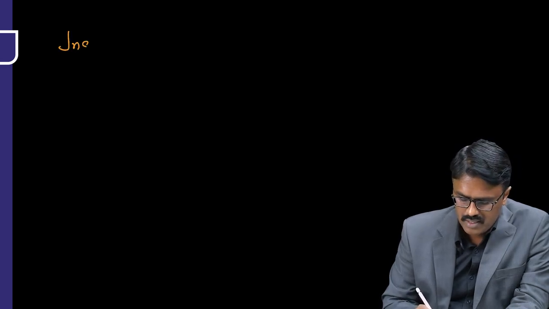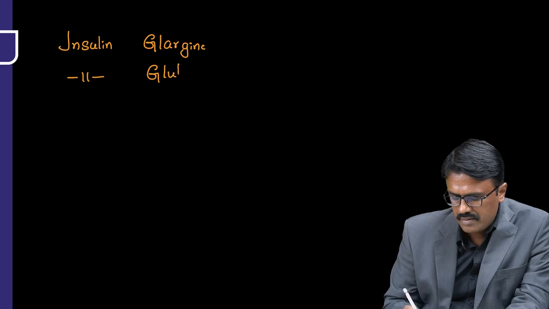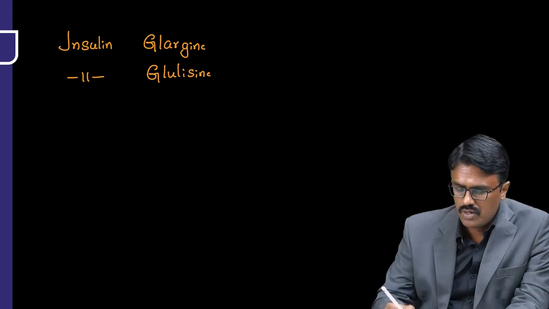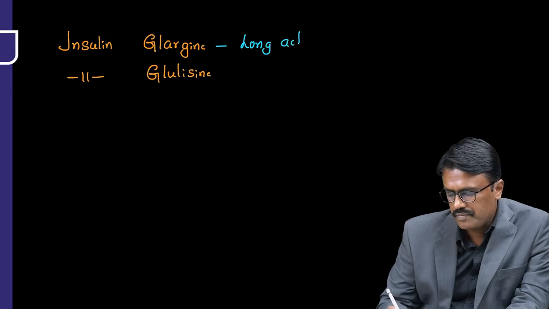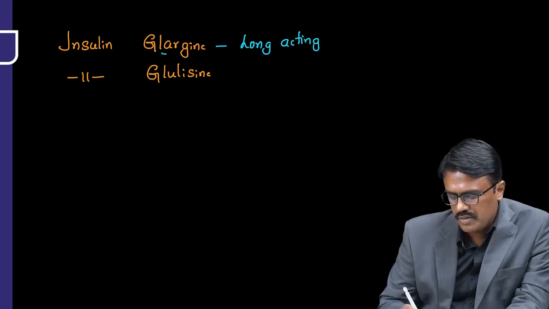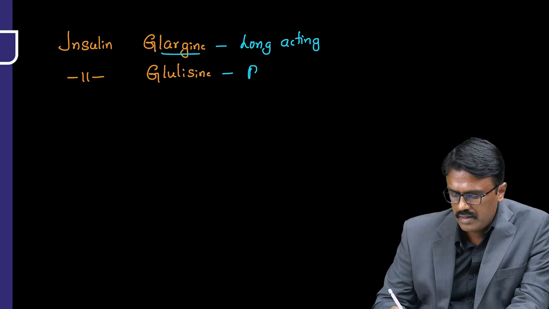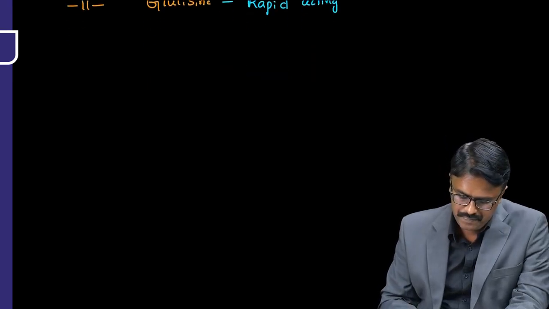In insulin preparations also there is a confusion. What is that? Insulin glargine, and one more insulin, glulisine. Remember glargine ends with large. So remember it is the long acting insulin. So large, it is longer acting. Glulisine, if you know glargine is long acting, glulisine will be a rapid acting insulin. A rapid acting insulin, it is called glulisine.